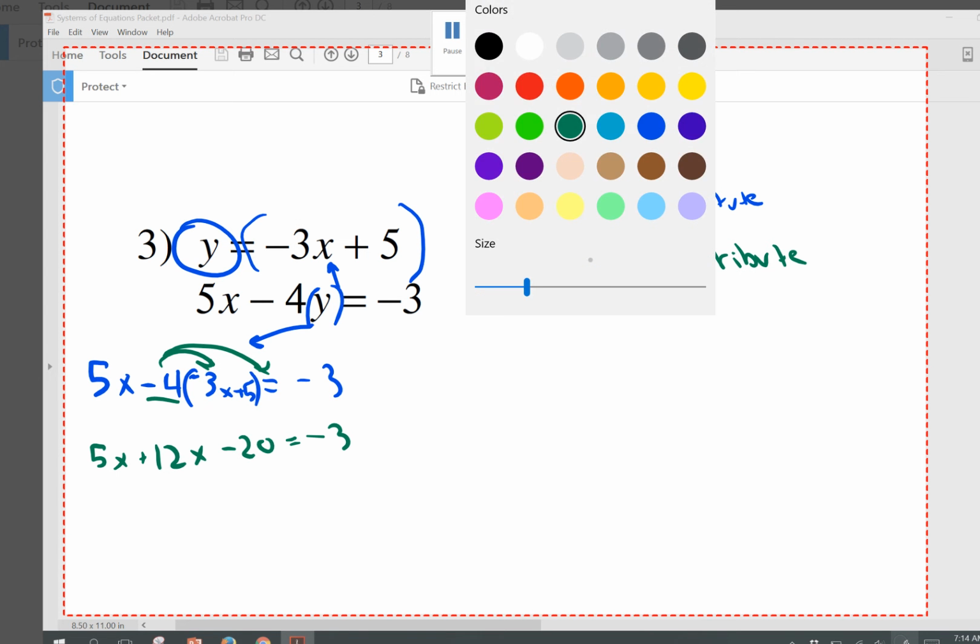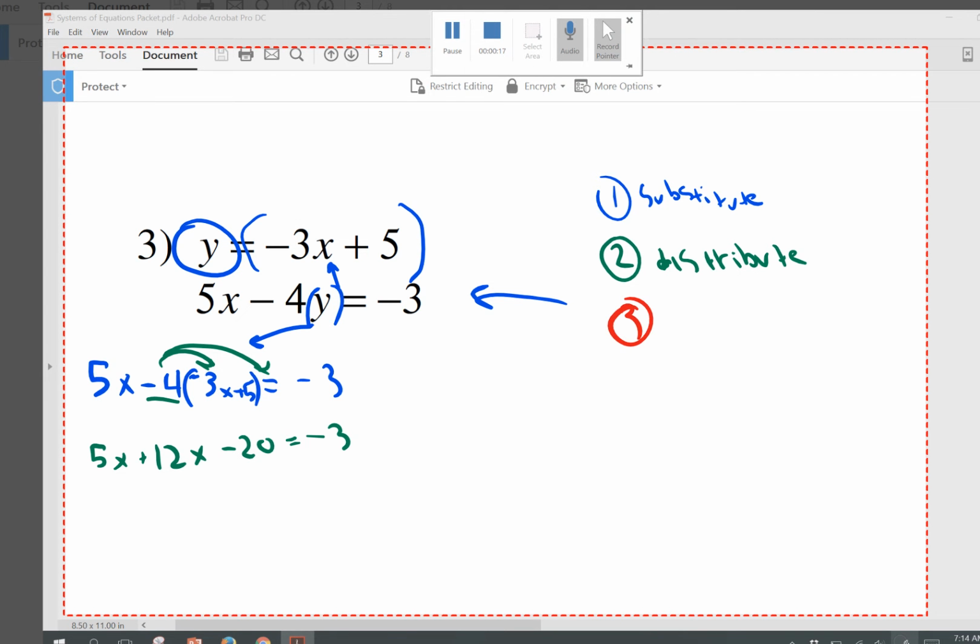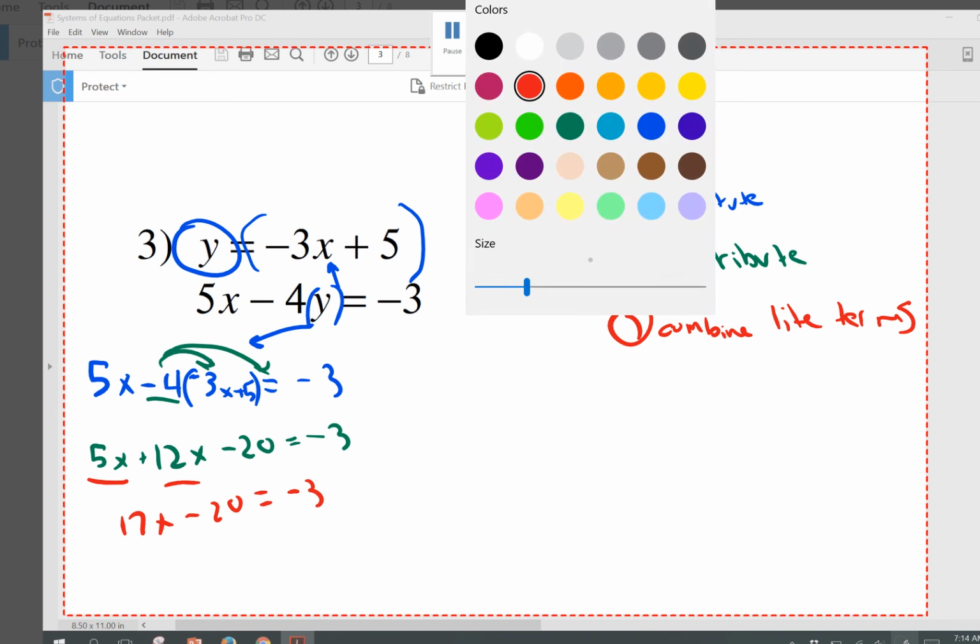Step 3, we'll use a different color. And looks like step 3 should be to combine the like terms. 5x and 12x makes 17x minus 20 minus 3.